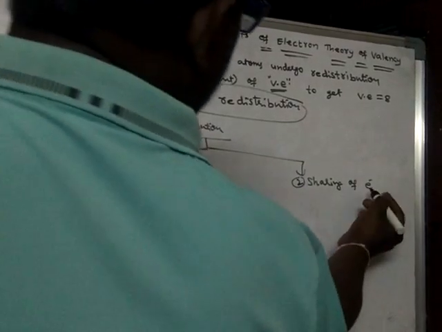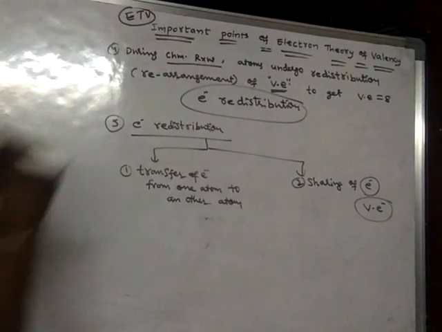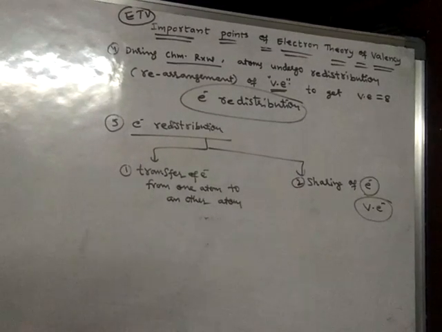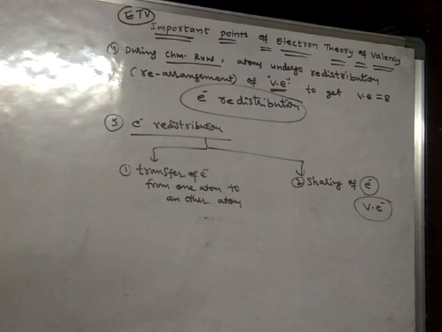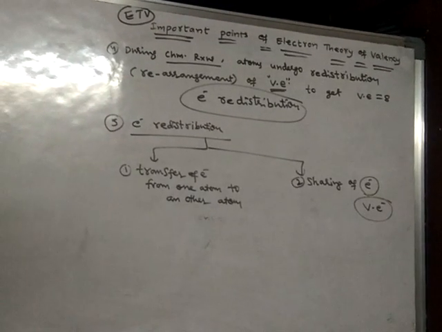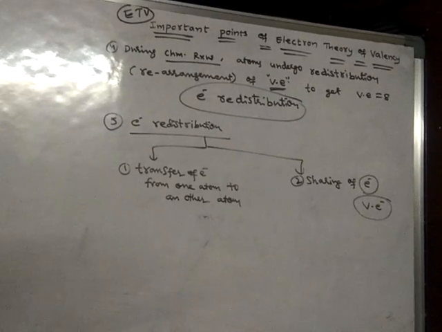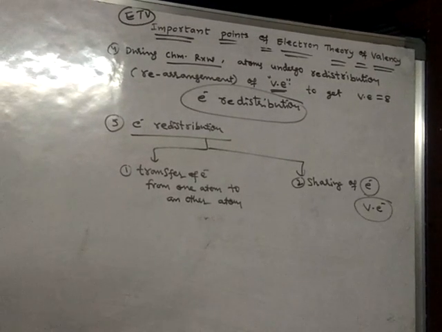Here, electrons means we have to consider only valence electrons, because this theory says that valence electrons of an atom are responsible for the chemical bonding, and they are responsible for the chemical reactivity of an atom.